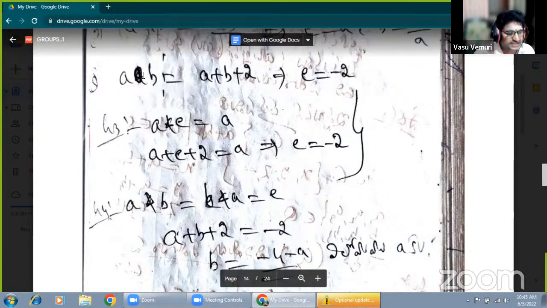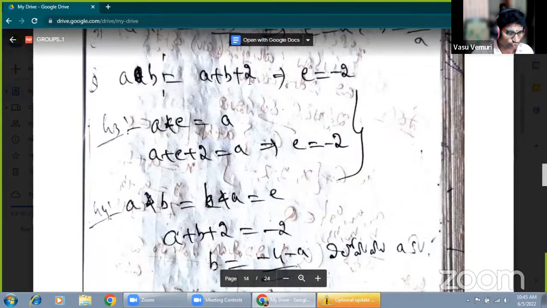Another one, just see here. A circle B, A star B equals A plus B plus 2. This is also one of the defined operations. How to derive this? Here A and B are real numbers, A comma B belong to capital R, when A star B or A circle B equals A plus B plus 2.